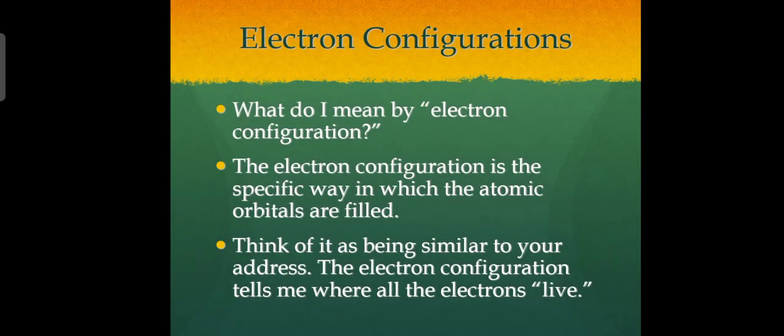So coming to the next topic: what is electron configuration? The electron configuration is the specific way in which the atomic orbitals are filled. Think of it as similar to your address. The electron configuration tells me where all the electrons live. In atomic physics and quantum chemistry, the electronic configuration is the distribution of electrons of an atom or molecule or other physical structure in atomic or molecular orbitals. For example, the electron configuration of the neon atom is 1s2 2s2 2p6 using the notation.